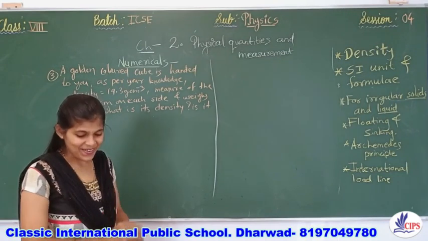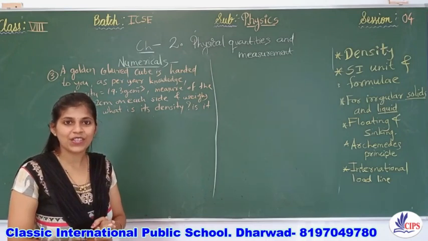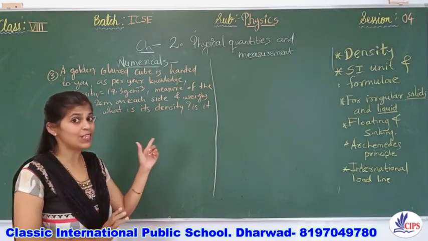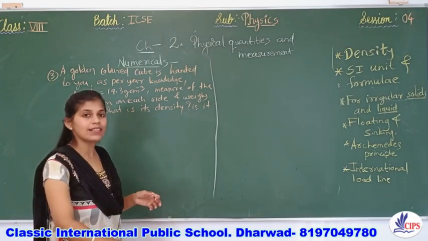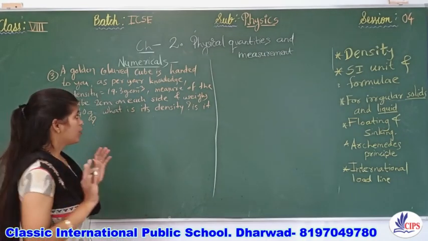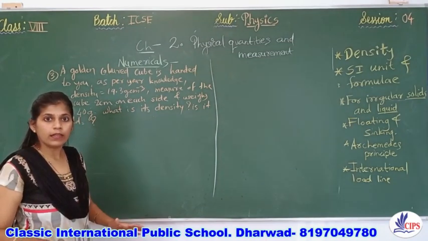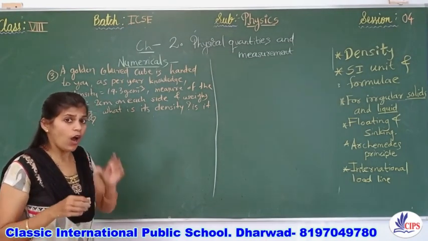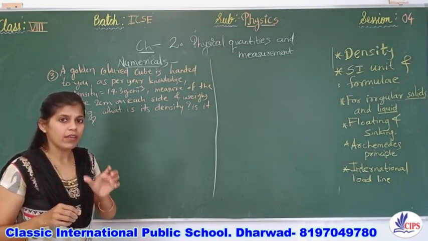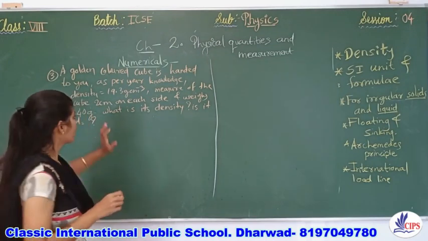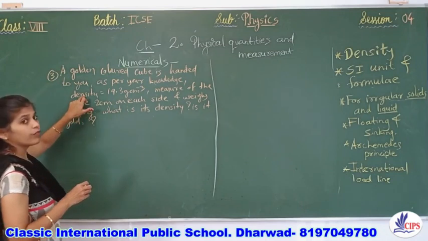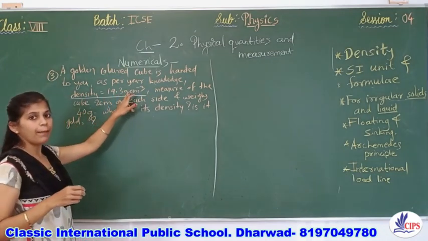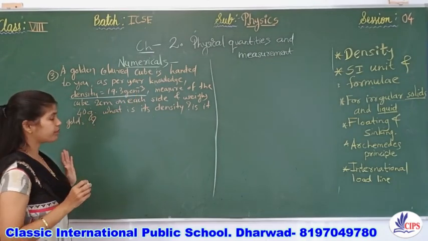Should you buy? Okay, this is a very interesting question, and you can apply your knowledge in your day-to-day life this way. Okay, what things are needed to find out? Children, any kind of metal, maybe it is gold, silver, as I said earlier, all metals will have their specific density. As per that, the density of gold will always be 19.3 gram per cubic centimeter.